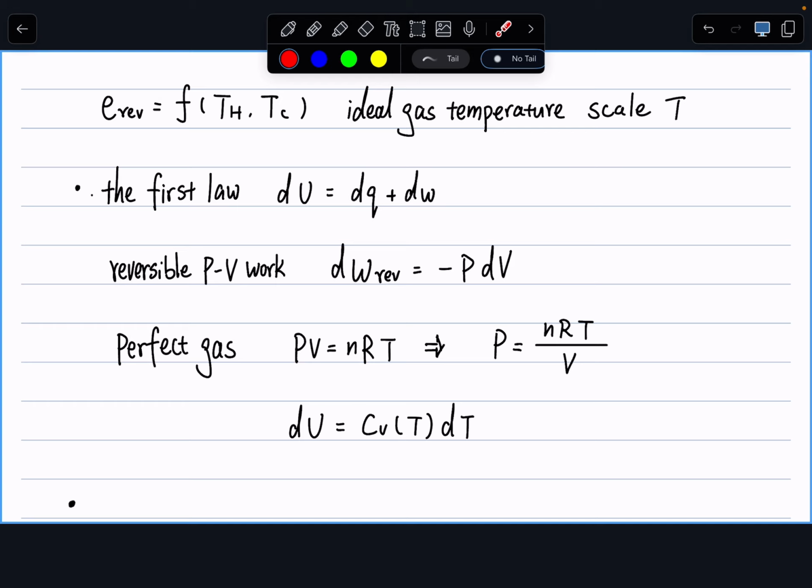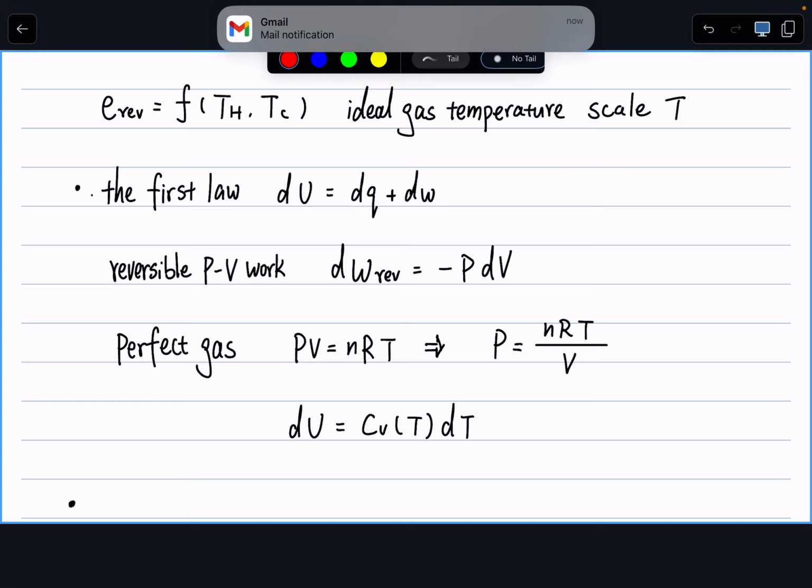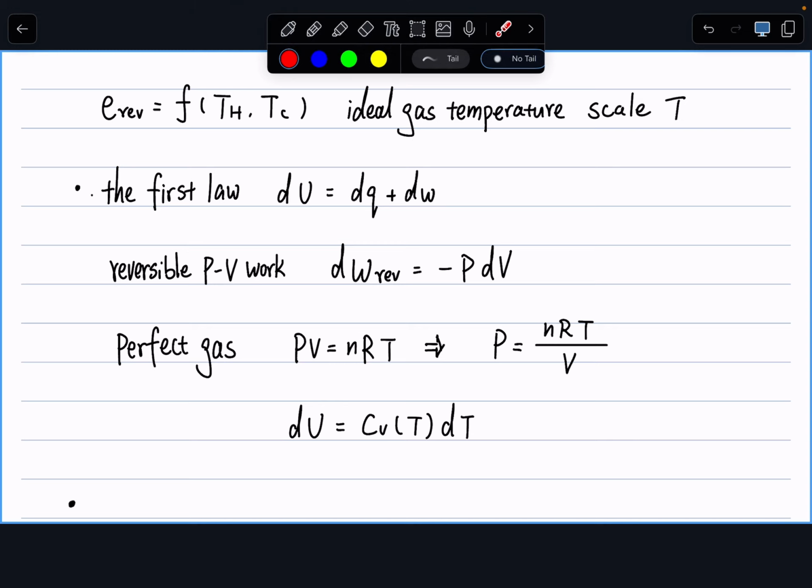So for these 2 processes, my dq between 2 to 3 and 4 to 1 is 0, because we know these 2 processes are adiabatic.